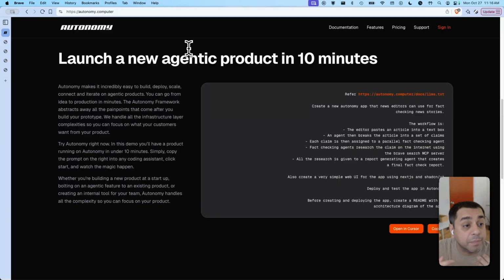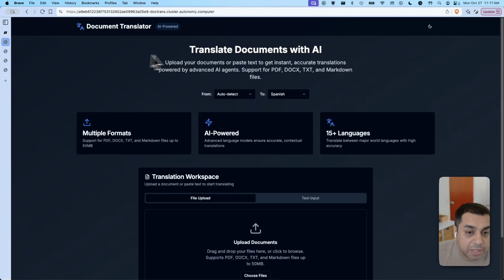And it's multi-tenant and can be used by lots of users. And then you can tune it from there. So you get a prototype or first version live in about 10 to 20 minutes. And that's, I think, a unique experience. This particular example, I asked my coding agent to use the Autonomy documentation and build a translation application. This translation application can translate documents from English to other languages and then back to English and do comparisons of whether the original version and the translated version has changed in meaning in any way.